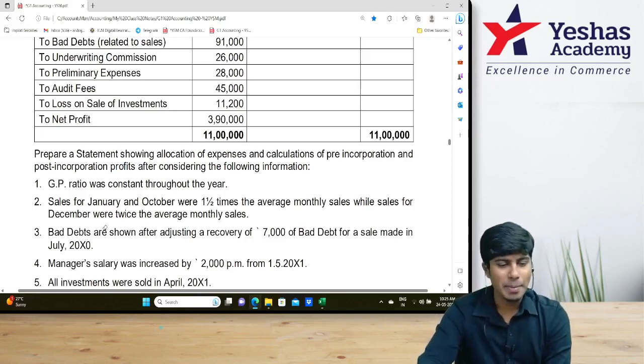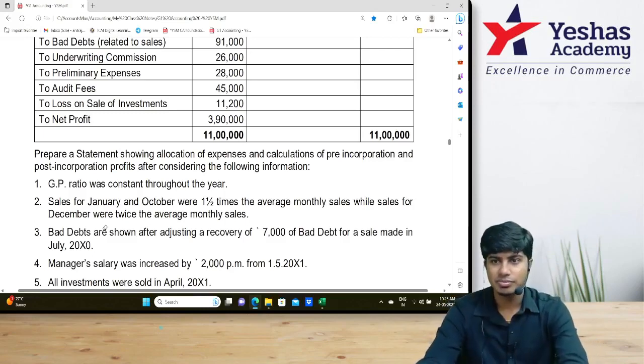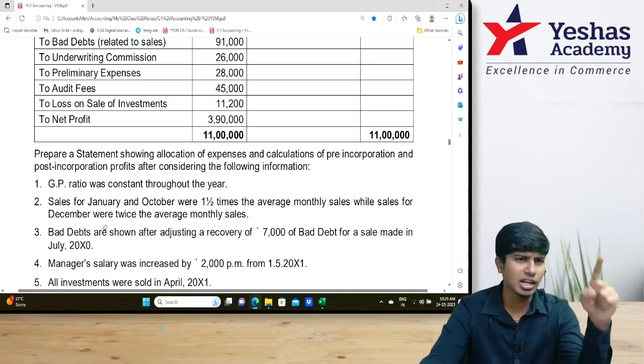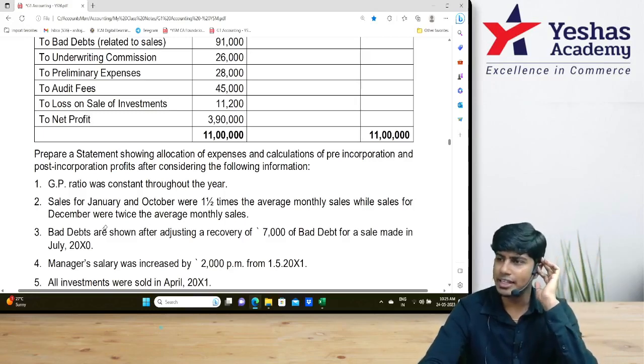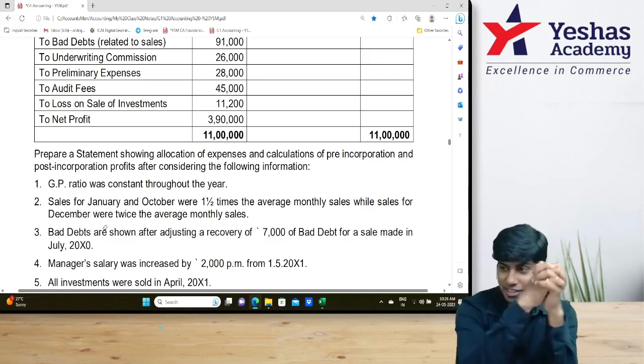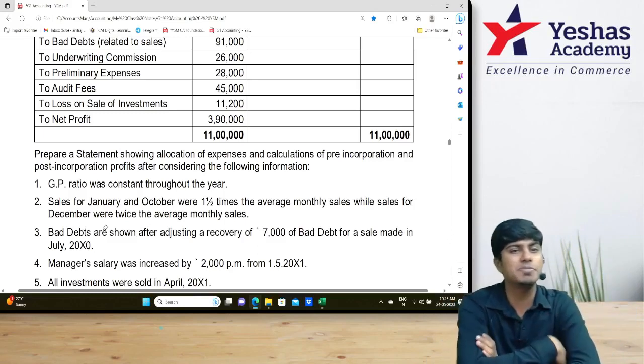Read the third one. Bad debts are shown after adjusting recovery of 7,000 of bad debts for sale made in July. Now, listen. Bad debt is an expense. Bad debts recovered is income. Bad debt should be written on the debit side of the P&L account. Bad debt recovered should be written on the credit side. What they've done is they've mixed it. From bad debts, they've deducted bad debts recovered and written the balance as bad debt.